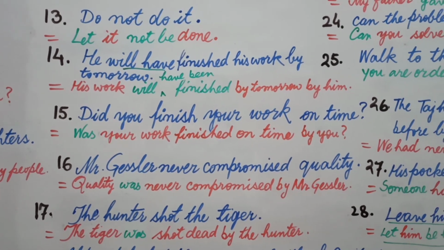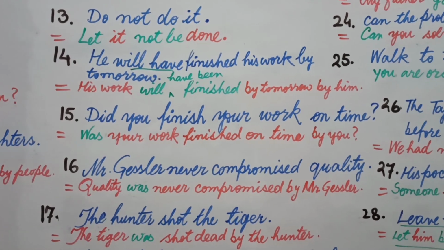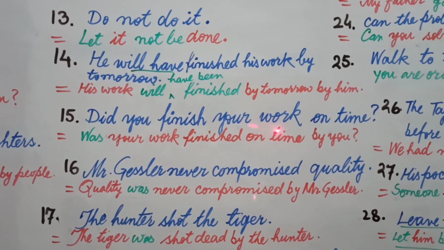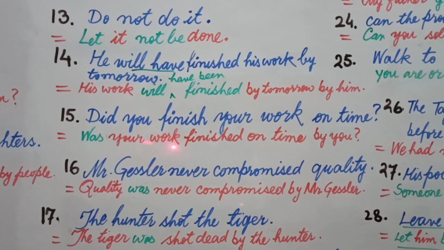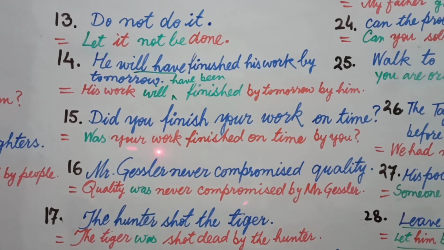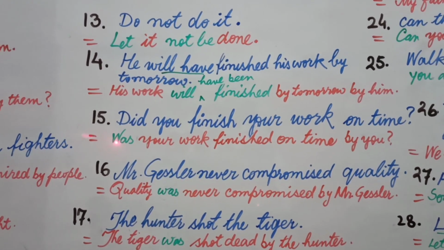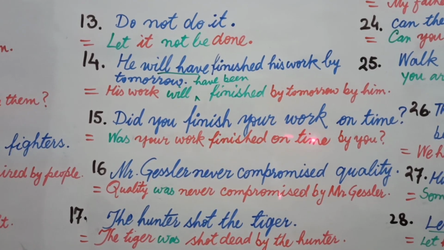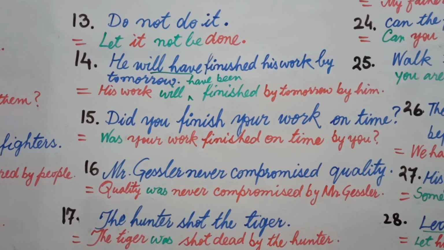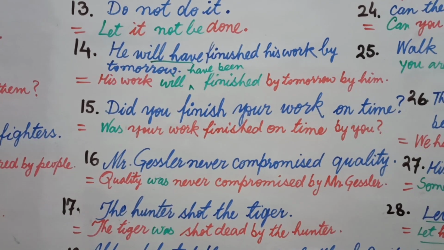And in this way, because of being past indefinite, you will use was, were as a helping verb of this passive voice, and was, were will be selected according to the object placed in the beginning, that is your work. Your work is a singular noun, that's why you will use was. In this way, your answer will be, was your work finished on time by you? You is taken in the end of the sentence, and it is followed by by.